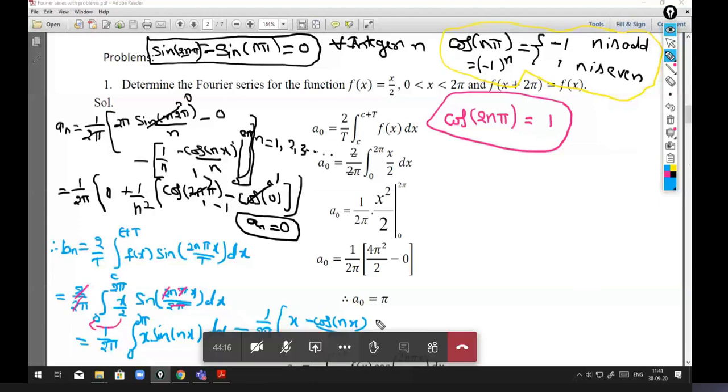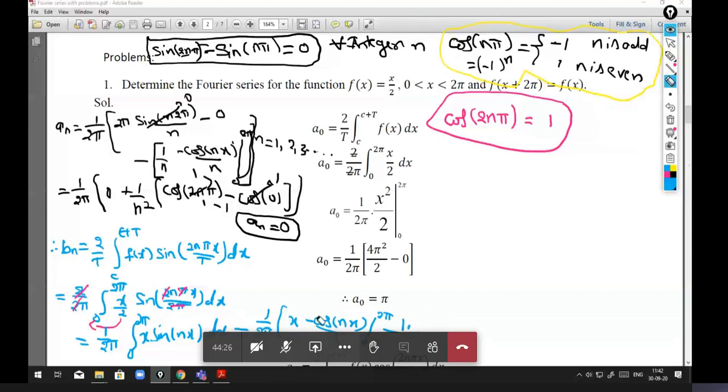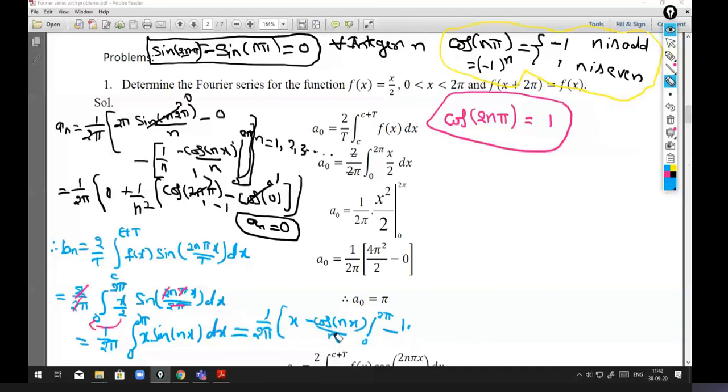Here no need to write each term's integration and differentiation continuously. I have the integration of the previous term, so I can just integrate that once again. So what is integration of cos? I will put this in the bracket. We have minus 1 by n, this is constant, I can take it out, and integration of cos is sin, so plus sin nx by n, limits from 0 to 2 pi.